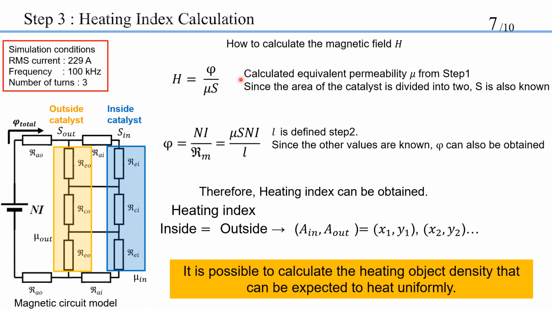This magnetic flux is expressed by this formula. So, the magnetic field can be calculated. Therefore, the heating index can be obtained. Multiple combinations of A in and A out that satisfy this formula were found. So it is possible to calculate the heating object density that can be expected to heat uniformly.